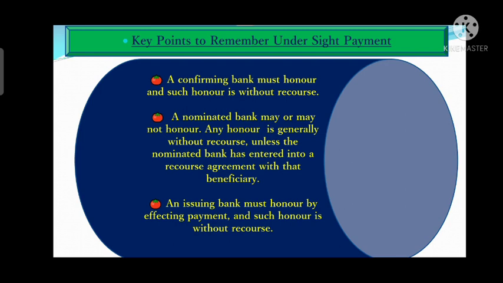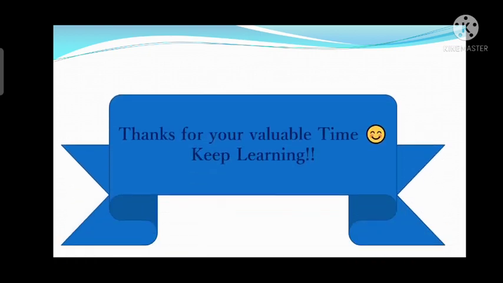You need to remember that point also. A credit can be available with the issuing bank, but it cannot be available by negotiation with the issuing bank, right? So the issuing bank will always honor, and it will honor by making a payment, always on a without recourse basis, right?